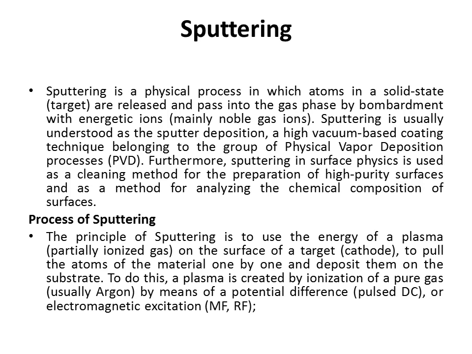The principle of sputtering is to use the energy of a plasma on the surface of the target to pull the atoms of the material one by one and deposit them on the substrate. It means that the plasma gas, used as the incident ions, is first ionized and then bombarded on the target, and atoms are pulled from the target material and deposited on the substrate surface. To do this, a plasma is created by ionization of a pure gas by means of a potential difference, which is provided by DC or electromagnetic excitation, microwave frequency or radio frequency.